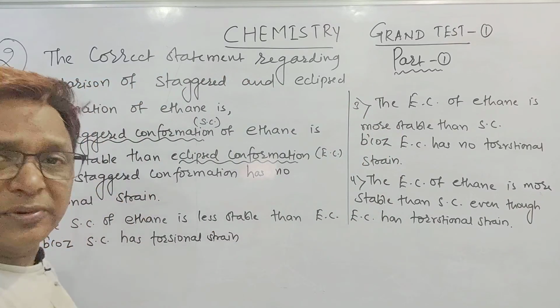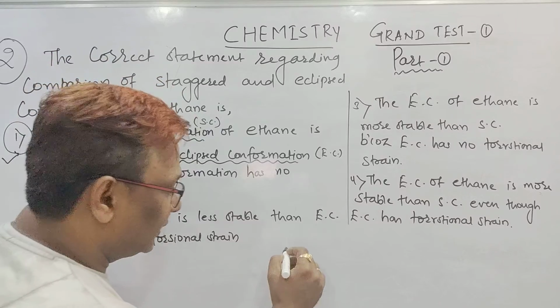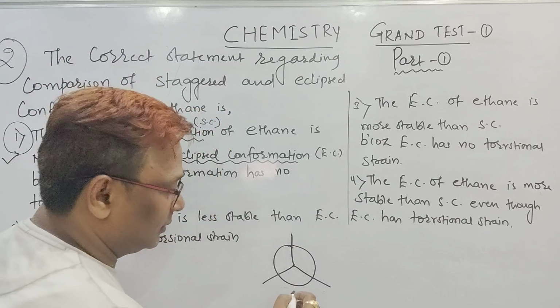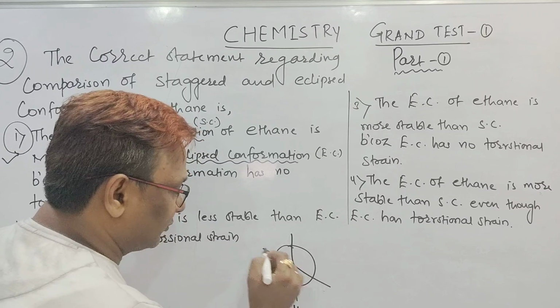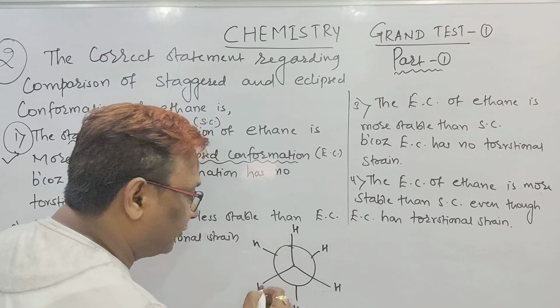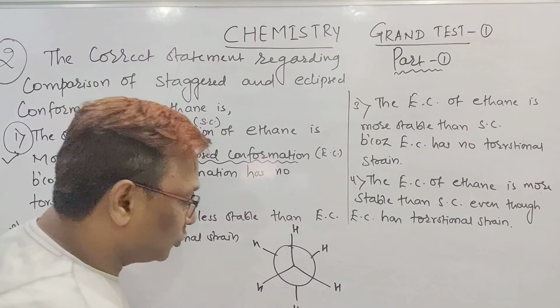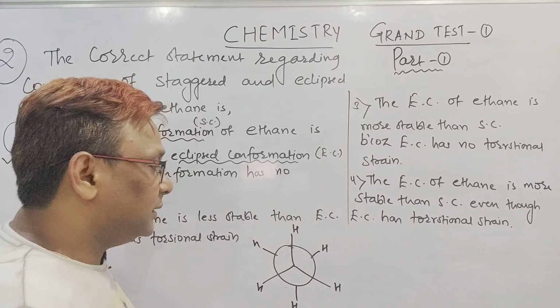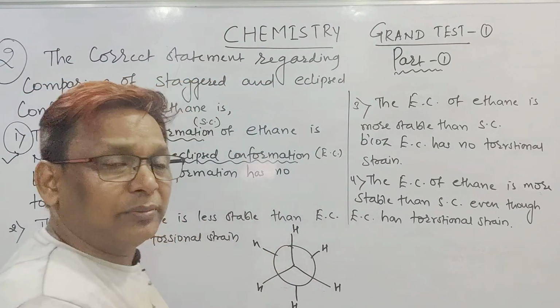But a staggered conformation, which one I showed, this one is called a Newman's projection formula. This is called the Newman's projection formula of ethane. I want to show you this structure of ethane in the seesaw method.